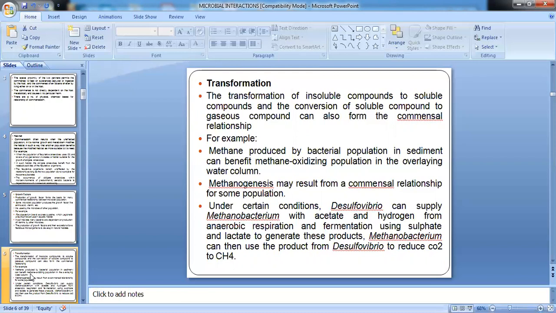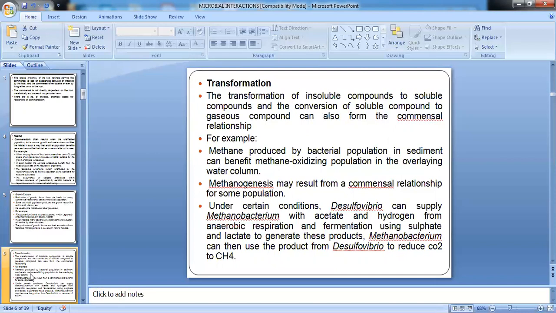This methane can be used by the methane oxidizing bacteria in the sediment above. So this becomes a commensalistic relationship, which is explained over here. Methane, which is produced by the bacterial population in the sediment, can be used by the methane oxidizing population in the overlying water column. So methanogenesis results from the commensalistic relationship for the population.